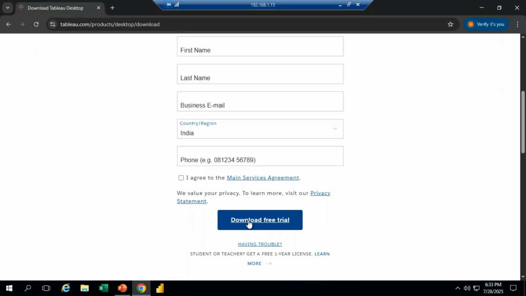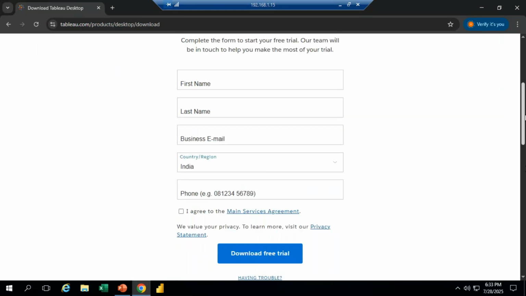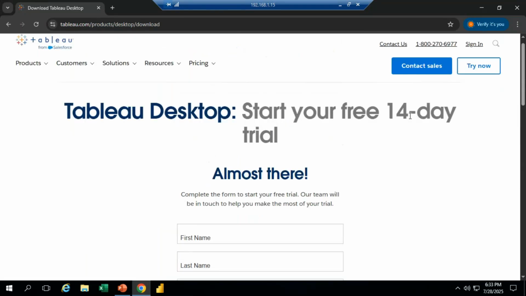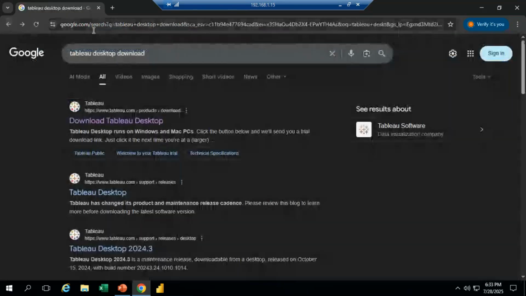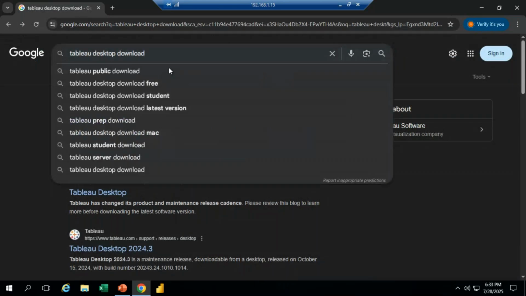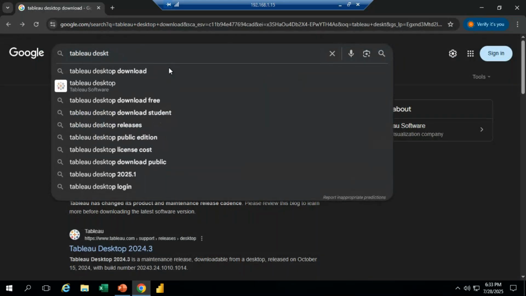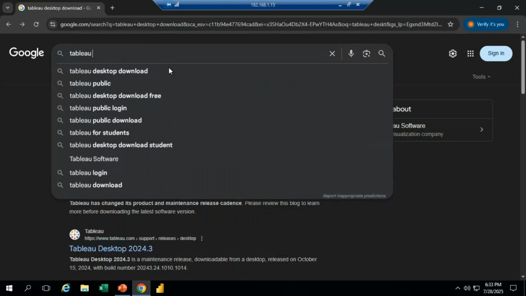Or else, if I want to download Tableau Public, Tableau Public means whatever information we use, automatically it's going to save through online.